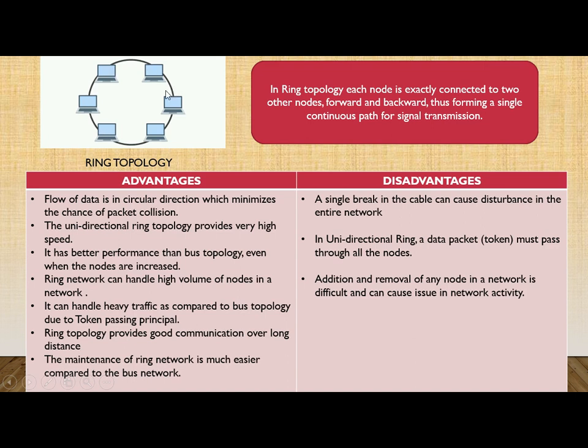So this is also one disadvantage. Then addition and removal of any node in this network is difficult and can cause issues in network activity. So if you have to remove or add any node in this network, it will be very difficult in ring topology.